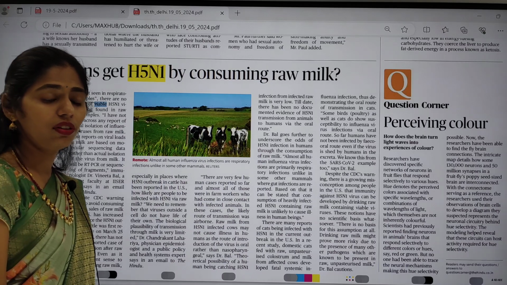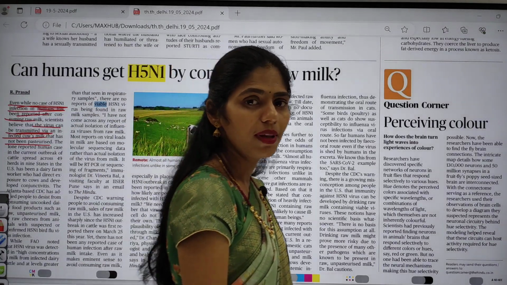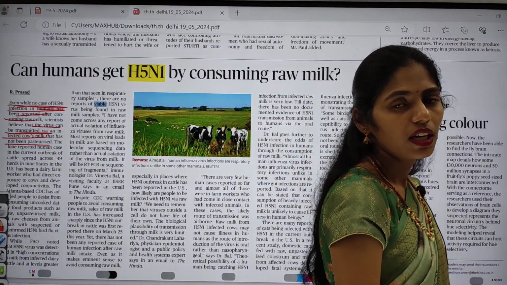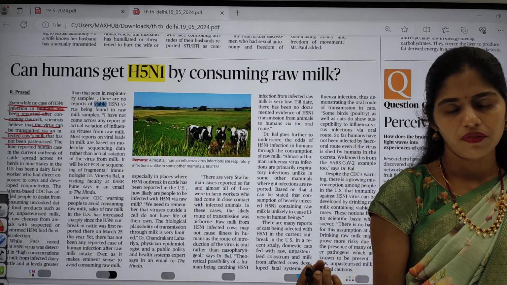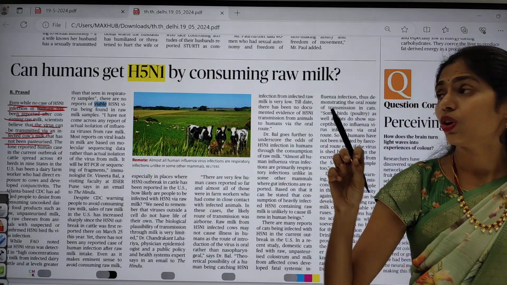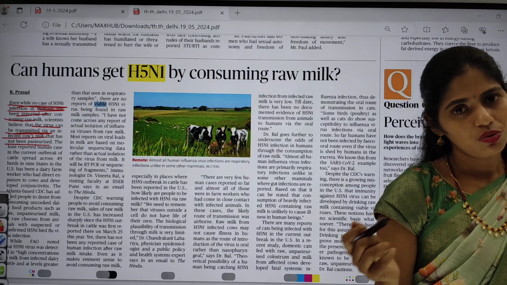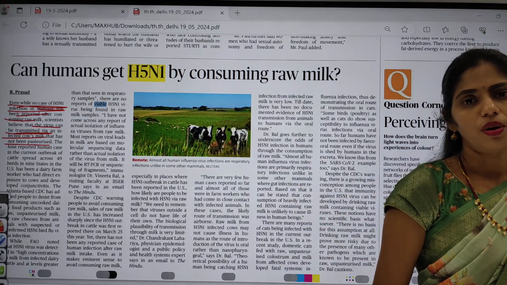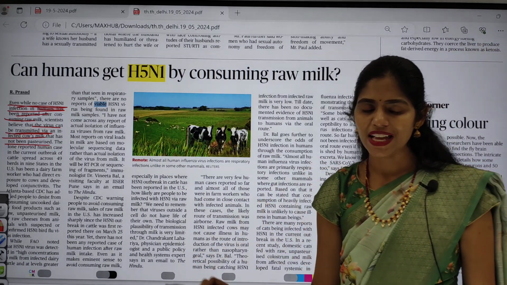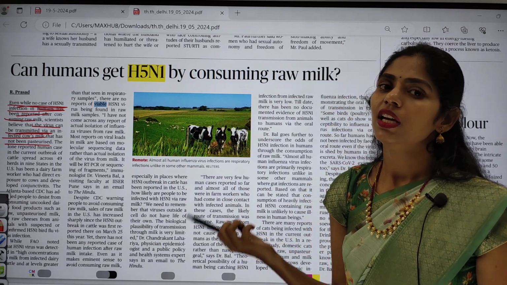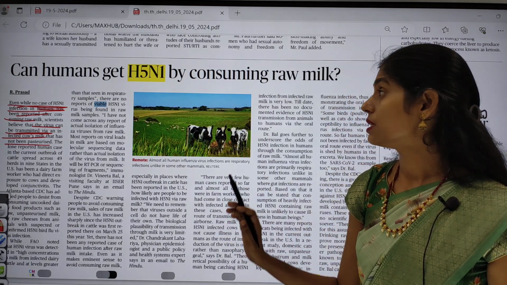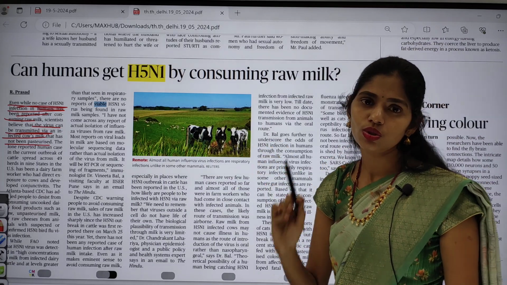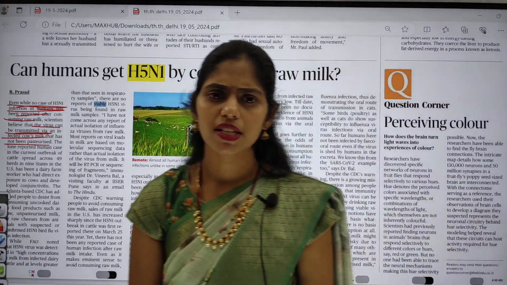That means if you are taking raw milk without boiling, directly after removing the milk from the cows or buffaloes, and that cattle got this H5N1, this virus will be there even in the raw milk. So if you are not going for pasteurization or the boiling of milk, if you are taking raw milk directly, there is a chance of transmitting this virus from animals to humans. So this is the thing which is mainly said.